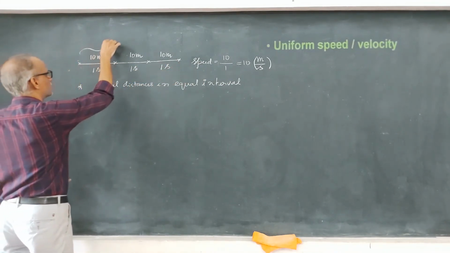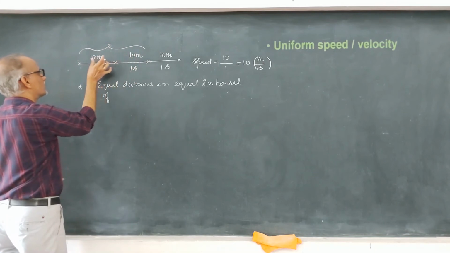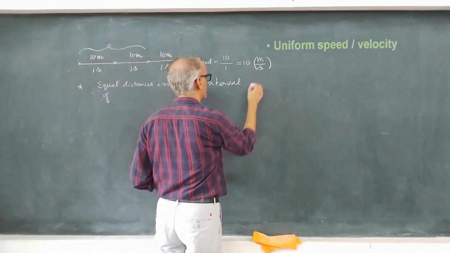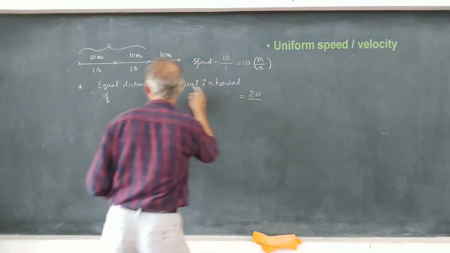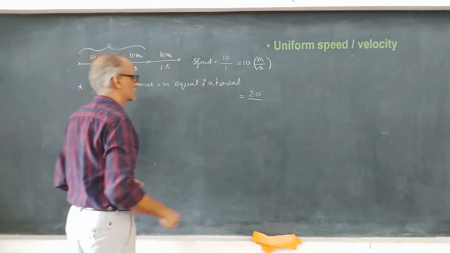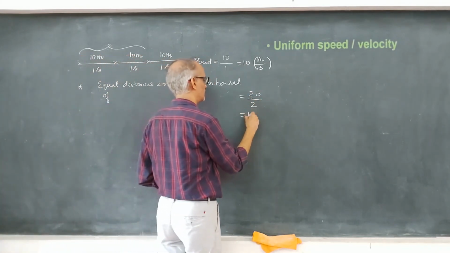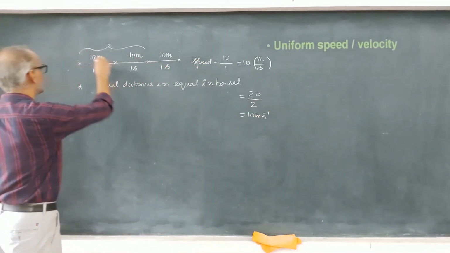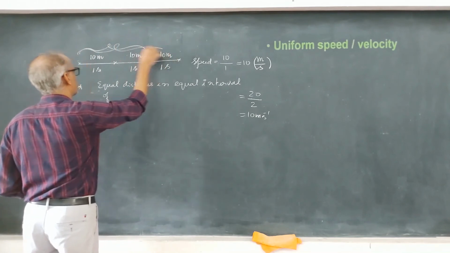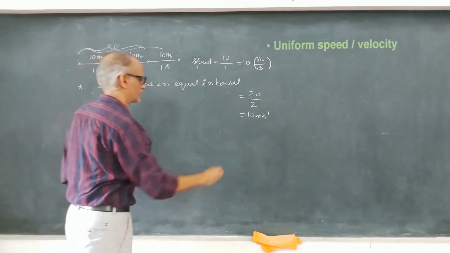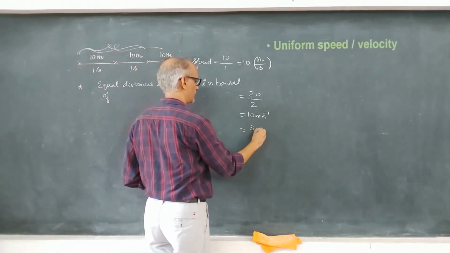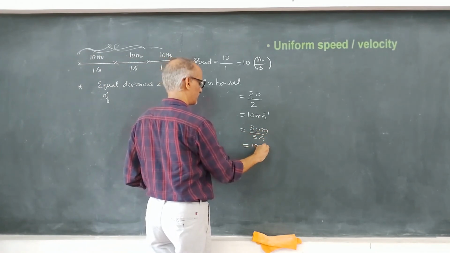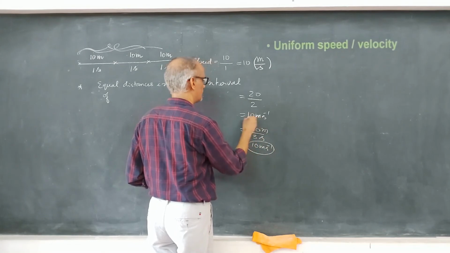Let me take this much now. What is the total distance covered? 20. I will measure here, that's equal to 20, divided by the total time taken, 1 plus 1, that's 2. 20 by 2 is how much? It's 10 meter per second. Now you take the entire distance, 30 meter in 3 seconds. So find the speed again, 30 meter by 3 seconds. So we'll get 10 meter per second. So look at the value that we got.